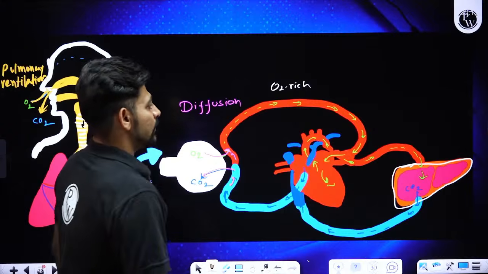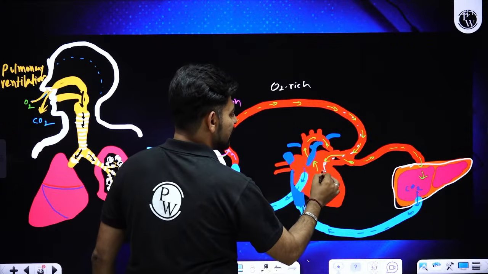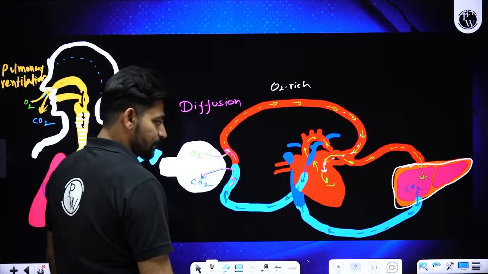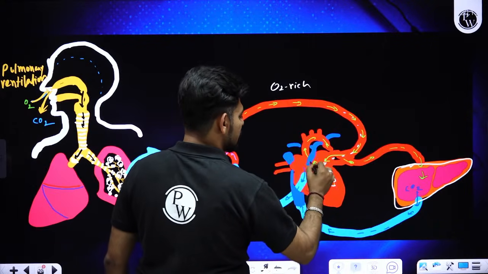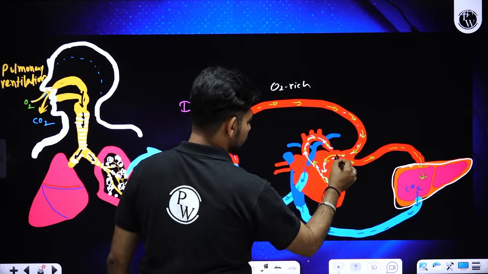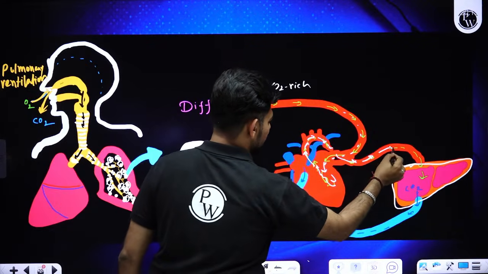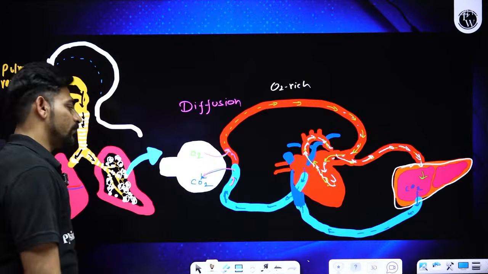Now this oxygen-rich blood will be sent to the left side of our heart, and the left ventricle will pump, and the force produced by the left ventricle will help circulate this oxygen-rich blood throughout the organs and tissue of our body.